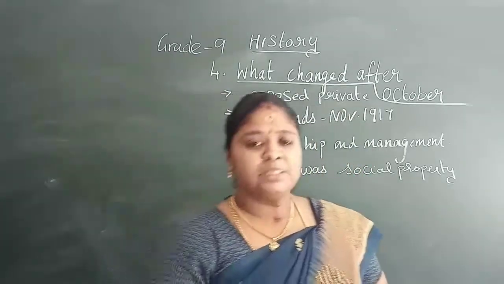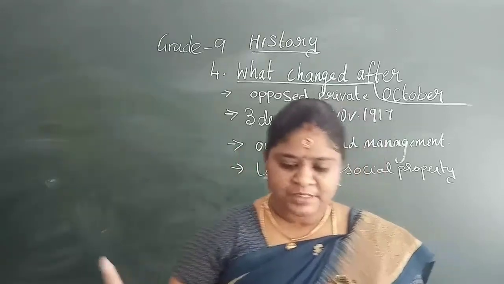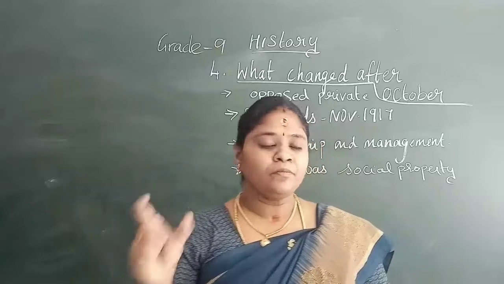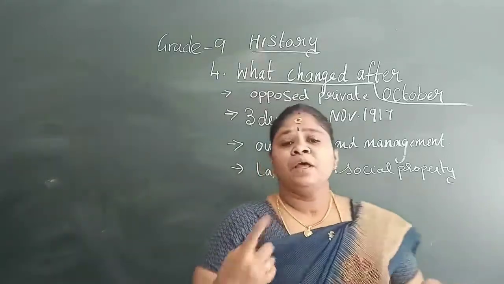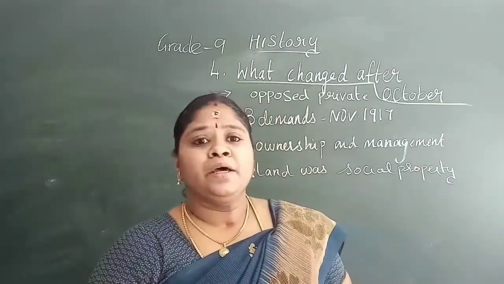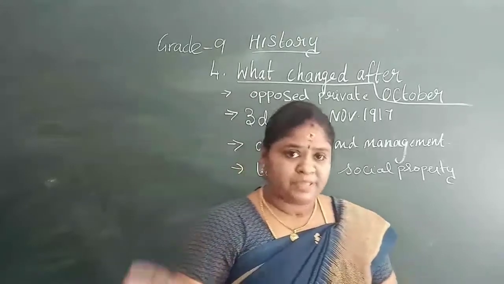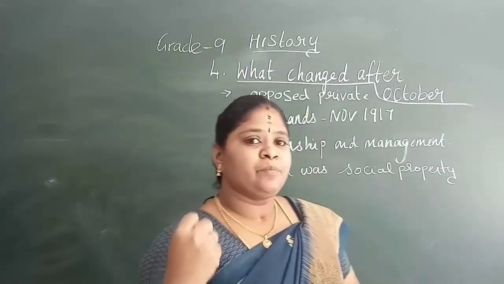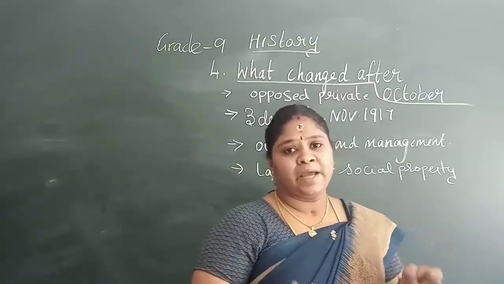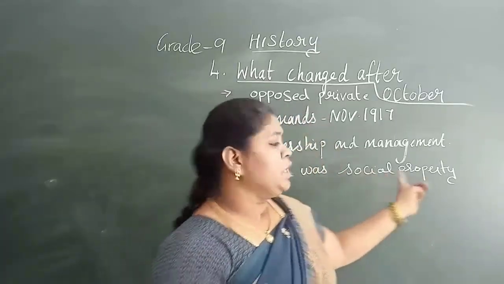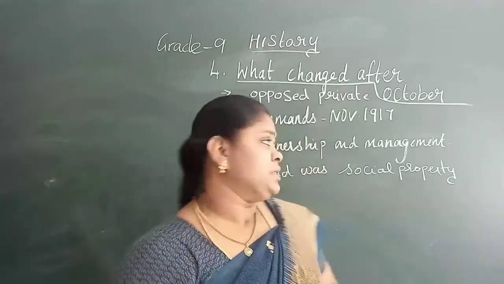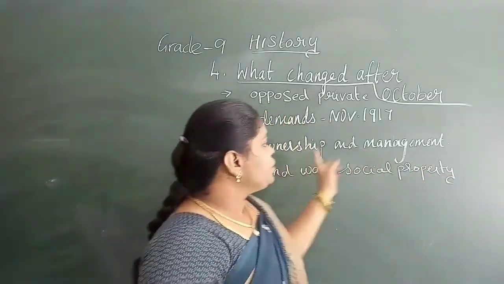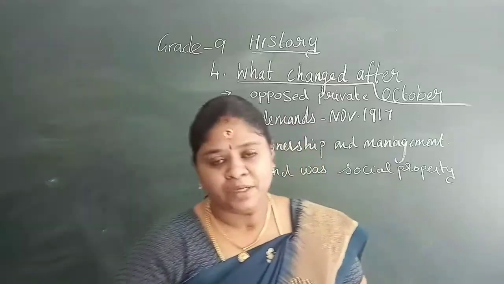Most industries and banks were nationalized. The land was made the property of the peasants. The land seized from the nobles was declared social property for the peasants, and the government took up the ownership and management.